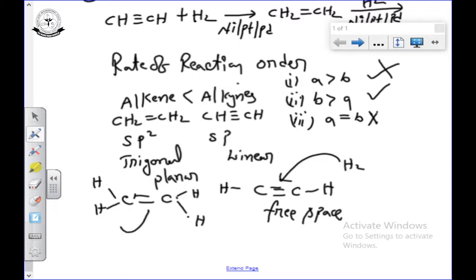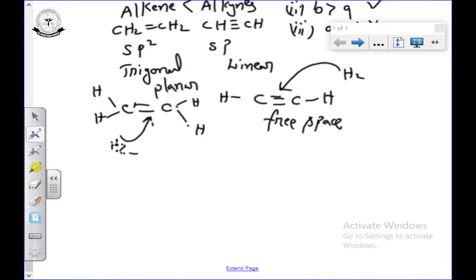Attacking of hydrogen on the double bond of an alkene will be difficult. Why? Because the shape is trigonal planar. In trigonal planar, the molecular shape is somewhat complicated for the hydrogen to attack. There is no free space available. That is called steric hindrance.